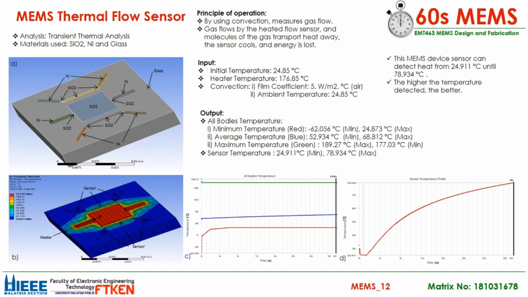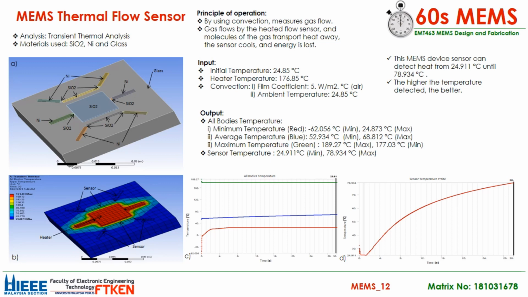The analysis was used to study the temperature of the sensor over time. There are three types of material that have been used as shown in figure A. The principal operation of the thermal flow sensor is gas flows by the heated flow sensor and molecules of the gas transport heat away, the sensor cools and the energy is lost.